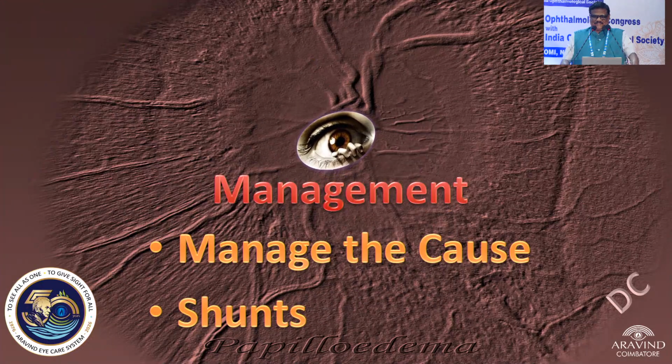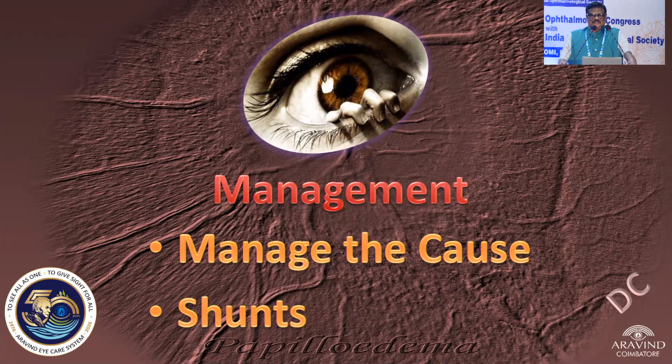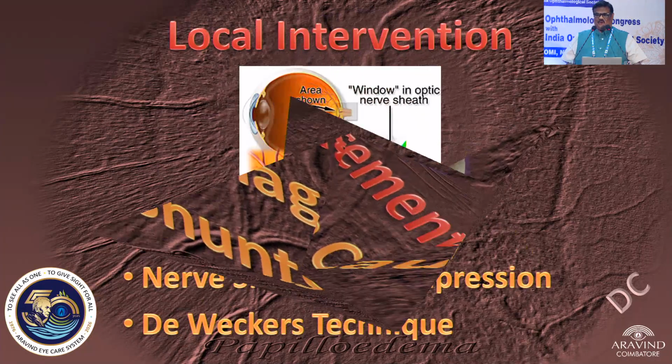Now, as far as management is concerned, we need to treat the primary cause only. So the primary cause is removal of the space occupying lesion if possible. When it is not touchable, then we go in for ventriculo-atrial or ventriculo-peritoneal or so many shunts. When both of these are not possible and we see that the function of the optic nerve is getting affected, we need to do an optic nerve sheath decompression. It could be an anterior approach, supra-lid, trans-lid. So many approaches are there. Optic nerve sheath decompression will help to avoid further worsening of the optic nerve function.